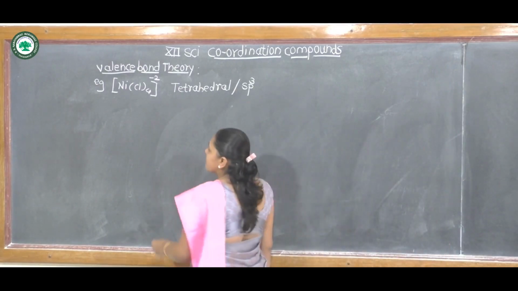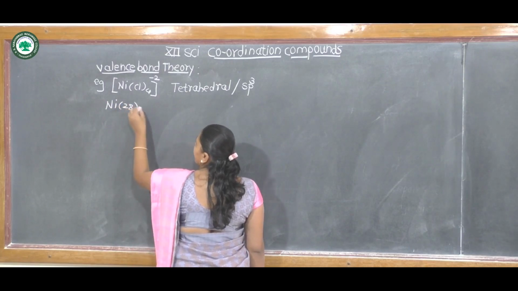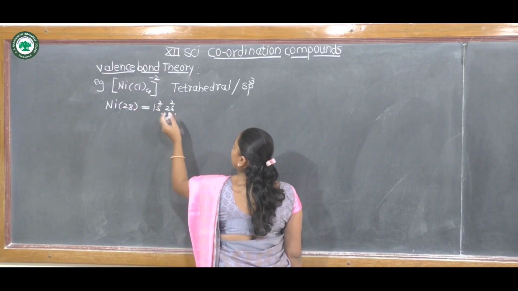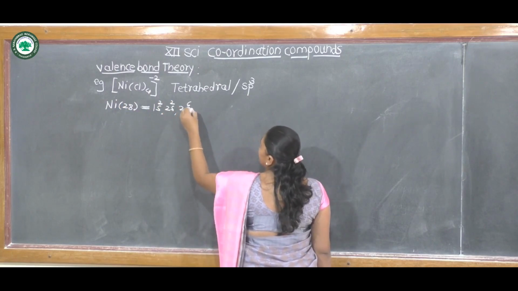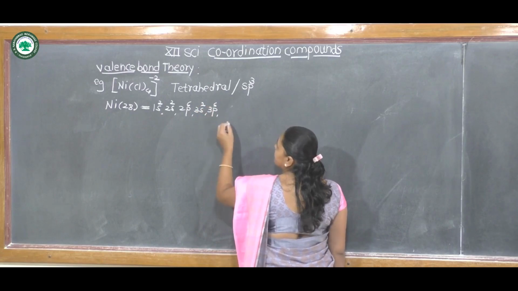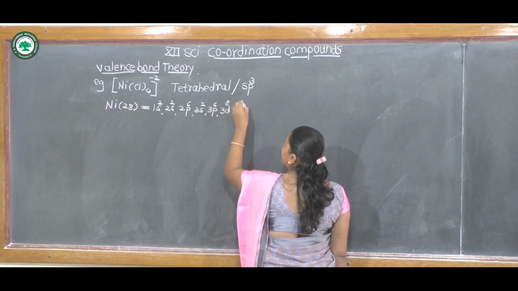In this complex, the central metal ion nickel has electronic configuration 1s2, 2s2, 2p6, 3s2, 3p6, 3d8 and 4s2.